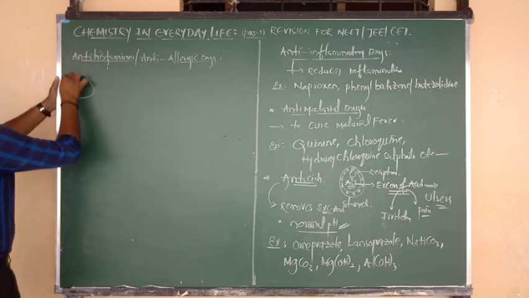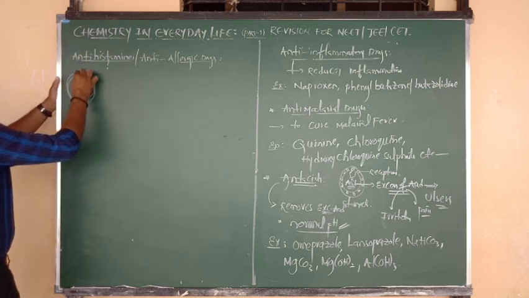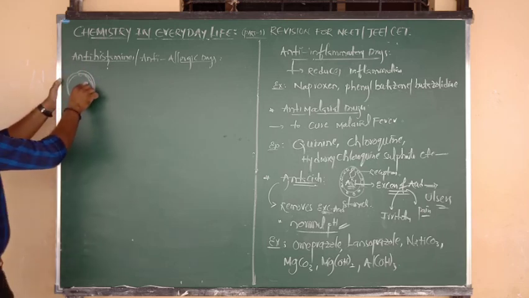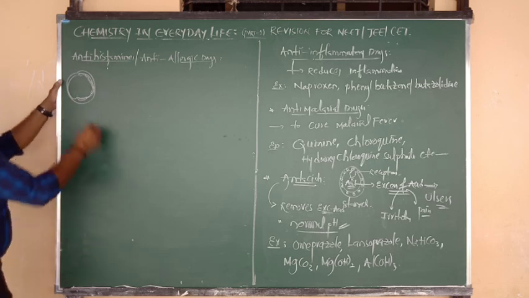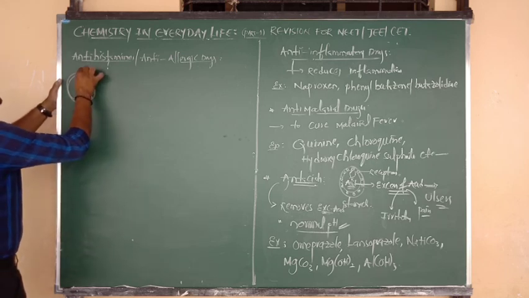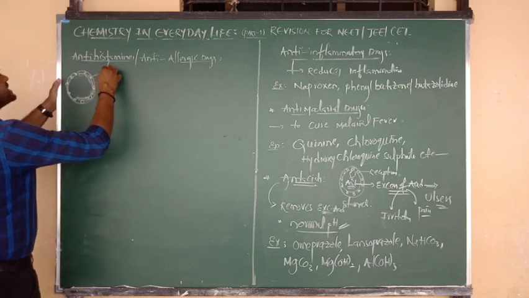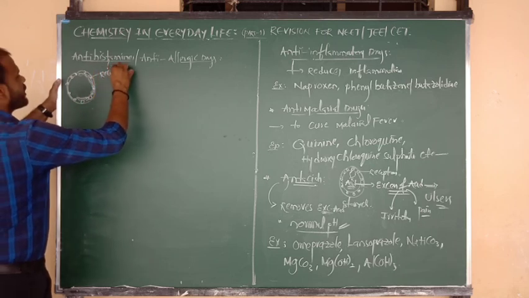Again, suppose this is the stomach area. Inside the stomach, how many walls does it contain? Three walls: one is interior and one is exterior. Here we can see the receptors, these are the receptors of the stomach wall.